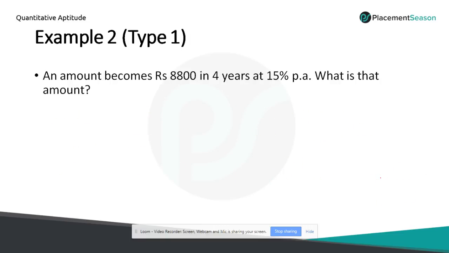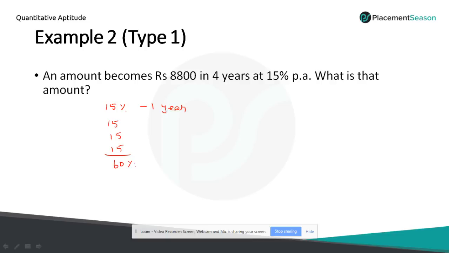So let's move on to the second problem. We'll try to solve this problem by the percentage method. So we don't want to use this formula. We'll directly use the percentage method. So they have given 15% for 1 year. It means we'll get 15% for all the 4 years. We'll get 60%.